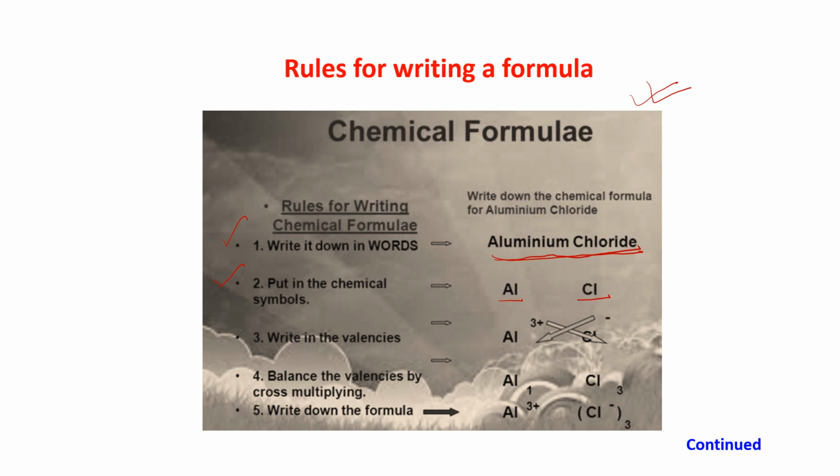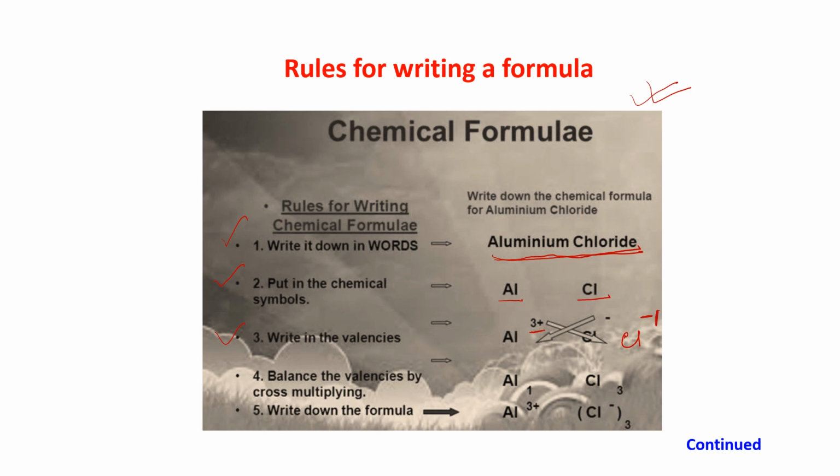Next, write in the valencies. So you have written the symbol, then write the valency. The valency of aluminium is 3, and when we are writing the valency, we will not write the sign, but actually it has a positive sign, so it is 3 plus. We will write it at the top, 3 plus. And chloride is Cl minus. Only minus is written, that means 1 is there.